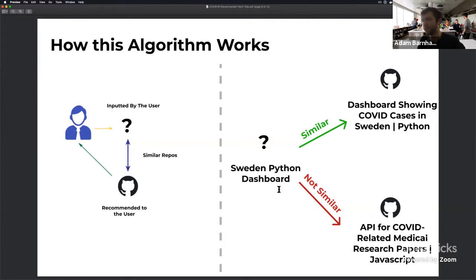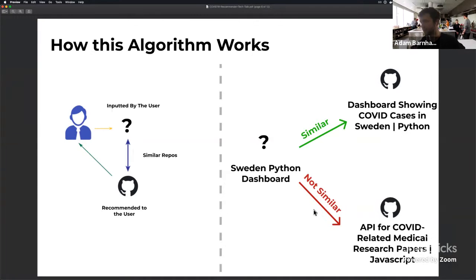A simple example of this is, what if the user inputs Sweden, Python, dashboard. These are three interests of the user based on their skill set and what they're hoping to accomplish. You can see that if we looked at two different types of repositories, it might be that there is a dashboard showing COVID cases in Sweden using Python, or there's an API for COVID-related medical research papers using JavaScript. In this very intuitive example, we can see that Sweden Python dashboard is most similar to the top one because it has the word Sweden, it has the word Python, it has the dashboard as well. Unlike this API for COVID-related medical research papers in JavaScript, it's very not similar to what the user is hoping to accomplish here.